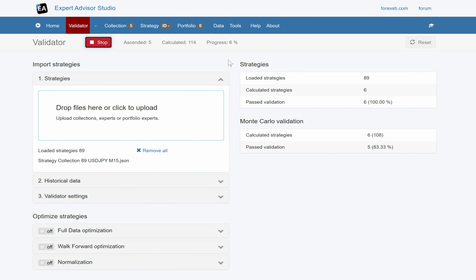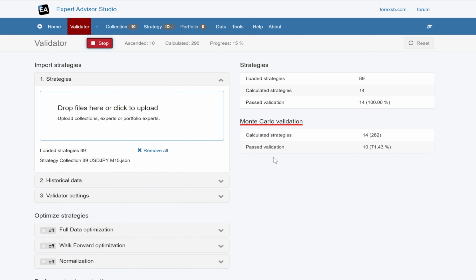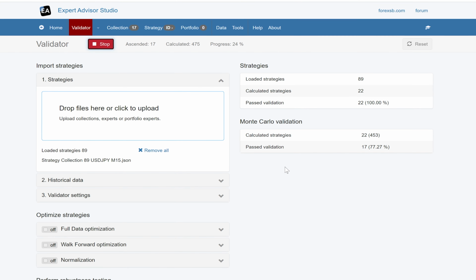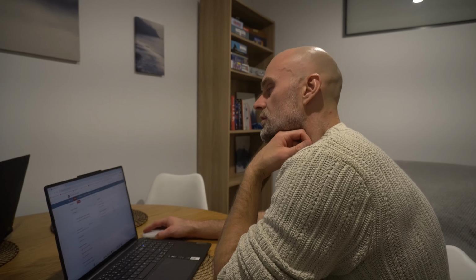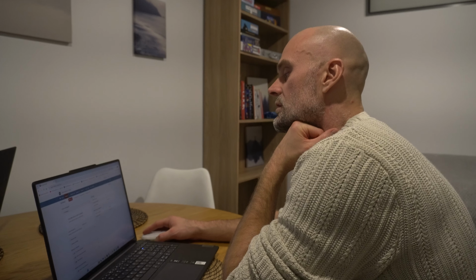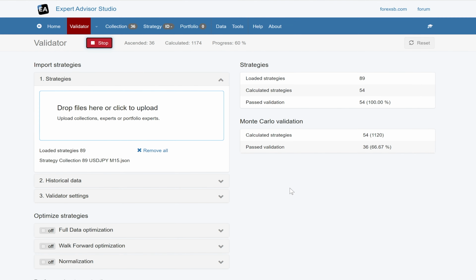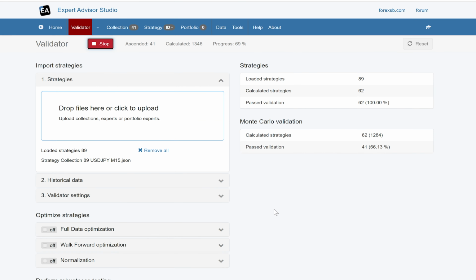So that will take no time at all, but Monte Carlo is obviously running quite a lot, so we're going to pass them through. The next thing we're going to do is, once these have all gone through, we're going to go through the collection manually and just quickly look at the strategy and add any of the ones that we want to investigate further to the portfolio. So some of the strategies, there may not even be a moving average crossover, which is of course what I am targeting here. So I want to inspect the strategy very quickly.